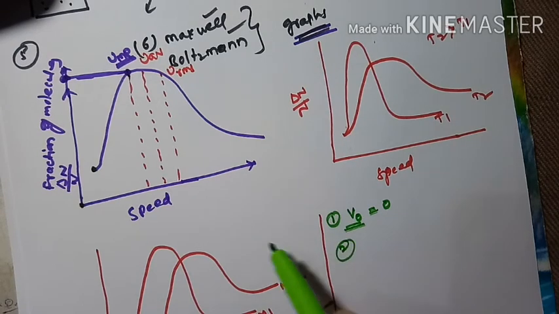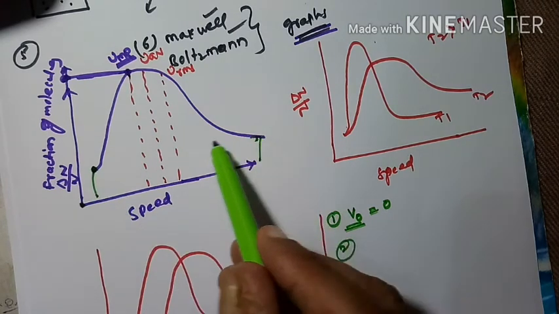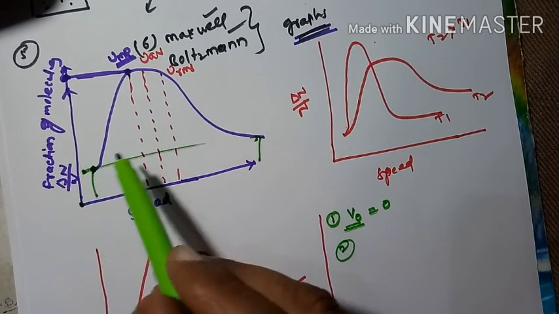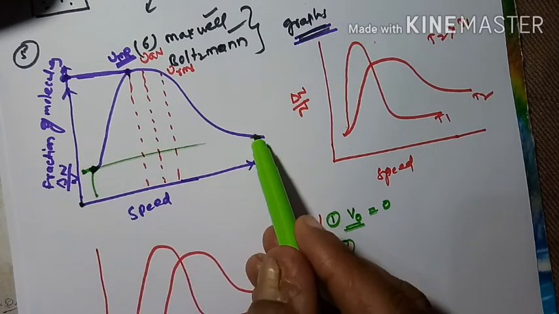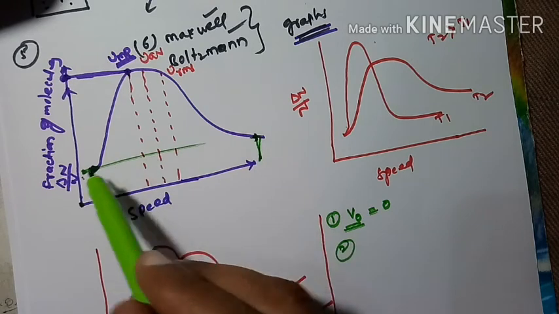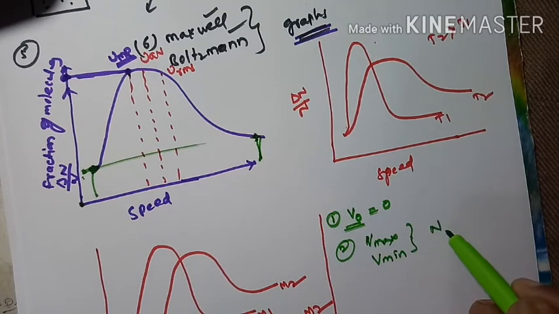Next, the minimum and maximum velocities: the molecules containing the minimum speeds and the maximum speeds are few. The molecules containing V minimum and V maximum are less in number.